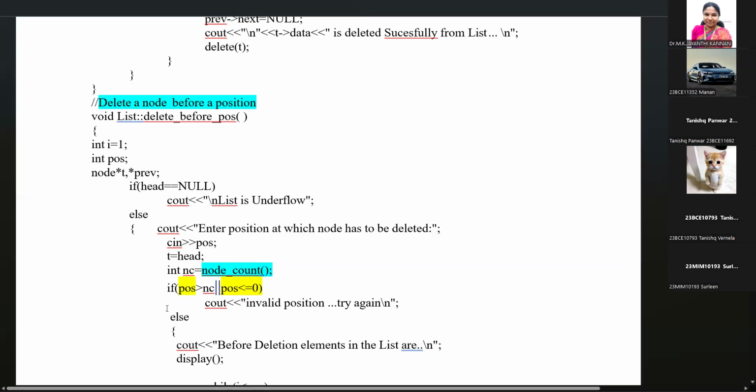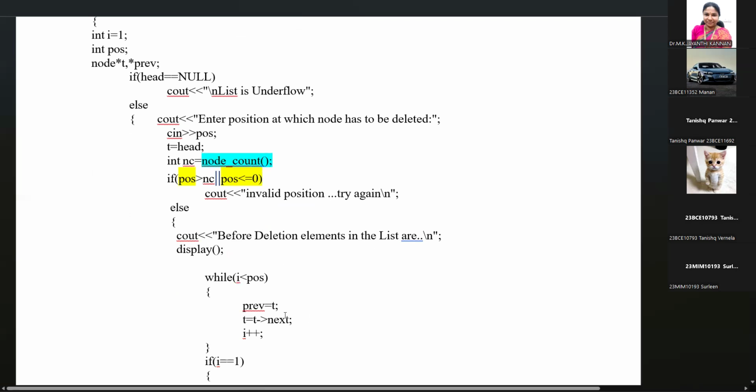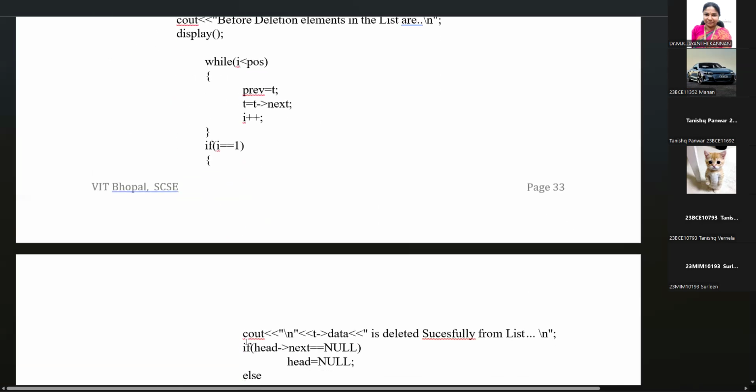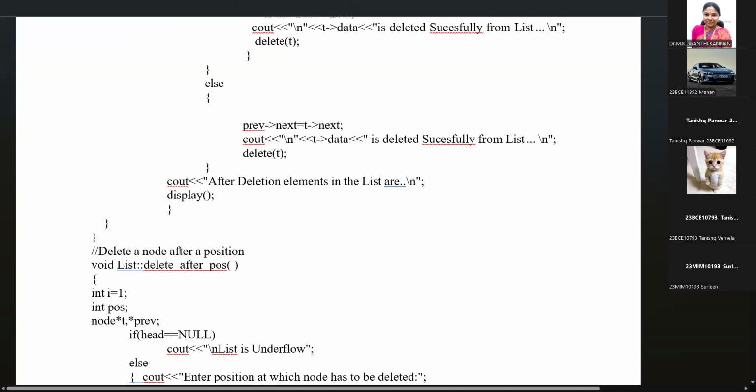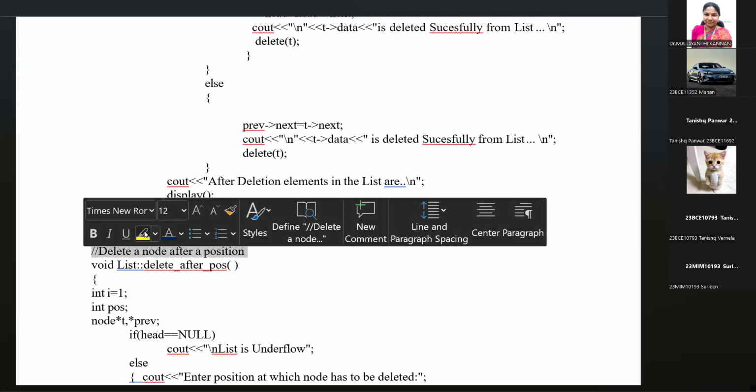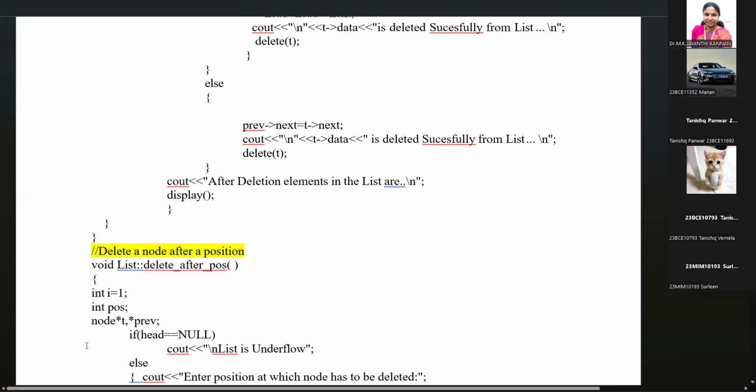Okay. So before deletion position, we are taking a node we want to delete. We are taking through the position. Then the content of the position is assigned to previous, and the address of the next is assigned to t and i plus plus. In that way, we are deleting. So we can delete a node in the linked list in the corresponding position or before the position. So the previous node after the position means we are taking the previous address.